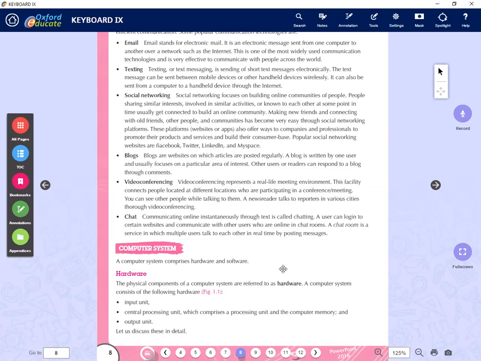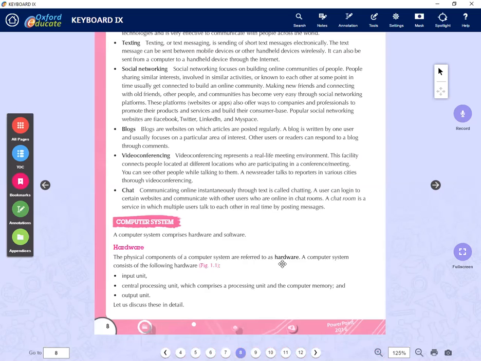So we come to the hardware part. What do we call hardware? These are things we can physically touch. For example, the keyboard: you can see it and you can touch it. The monitor, you can see and touch. The system unit, the mouse, the same way. So there are units which can be touched, or which are physically available. The physical components of the computer system are referred to as hardware, or tangible things in the computer system.